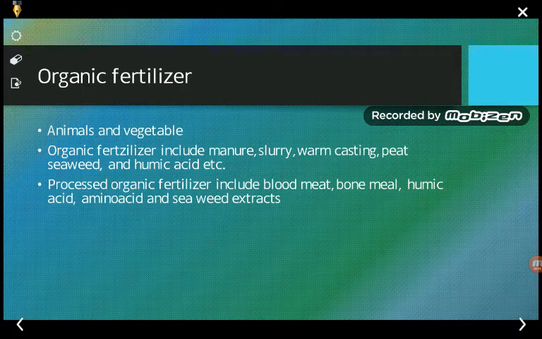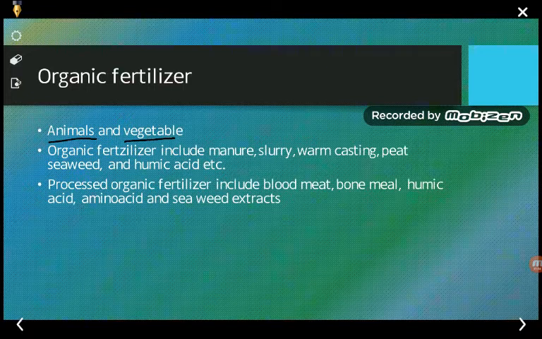Next, coming to organic fertilizers. So what do you mean by organic fertilizers? Certain fertilizers which are made from the waste of plants and animals, which are organic in nature and can be used as a fertilizer, are said to be organic fertilizers. In the simple sense, organic fertilizers are the fertilizers derived from animal or vegetable matter. So any fertilizer which is derived from animal or vegetable matter is said to be an organic fertilizer. And they are naturally occurring organic fertilizers.